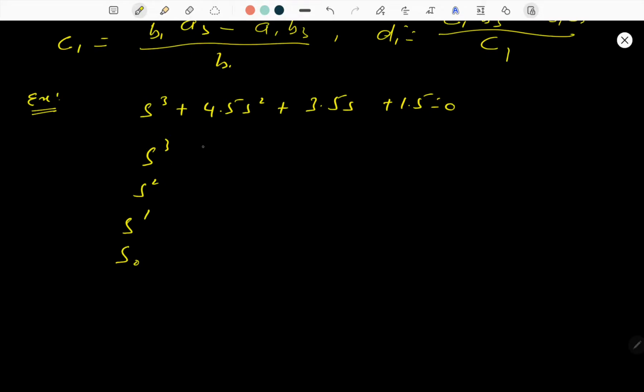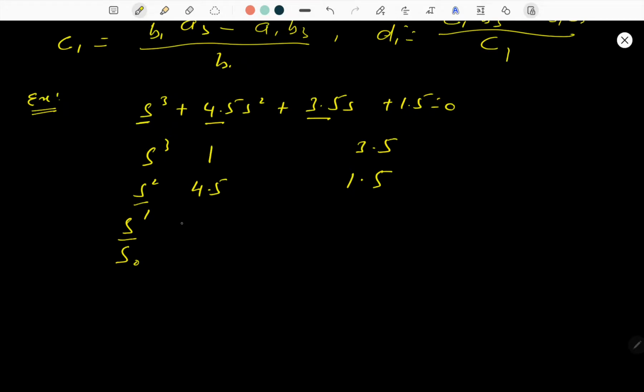Coefficient A0 is 1, then coefficient 3.5. Okay, S2 is there, then A1, then 1.5. Then there must be B or C.